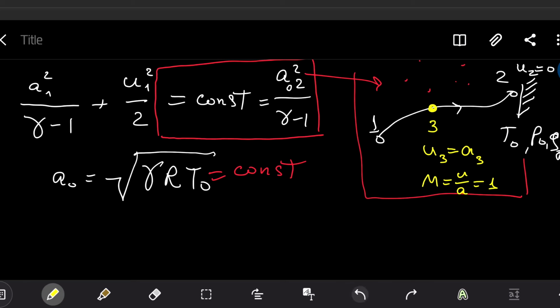Okay, is equal to 1. So let's rewrite this equation in case of this point 3.